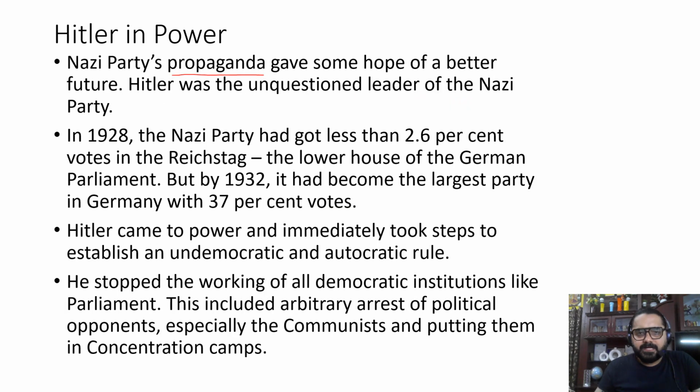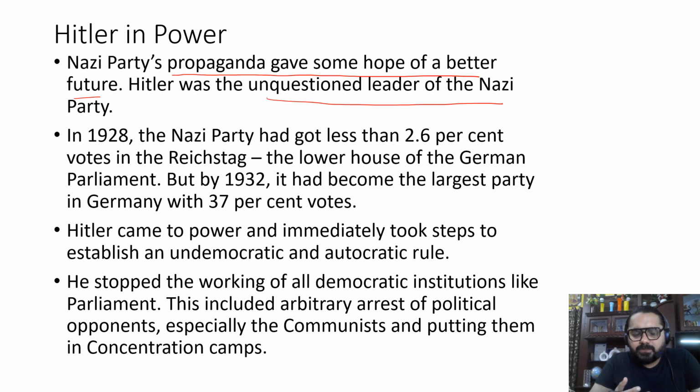Nazi party's propaganda gave some hopes of a better future. Hitler was the unquestioned leader of the Nazi party. So in the previous slides, we have seen the propaganda of the Nazi party, wherein they wanted to display their power and show everyone that the Nazi party is the only party that can bring back the lost glory. So that was the propaganda, and to inspire a feeling of devotion towards the Nazi party, they were engaging in certain rituals also. So all this propaganda made Hitler the unquestioned leader.